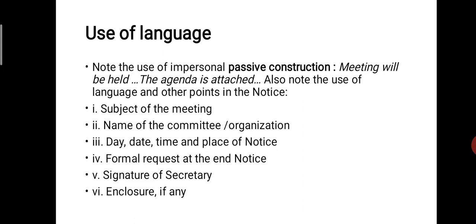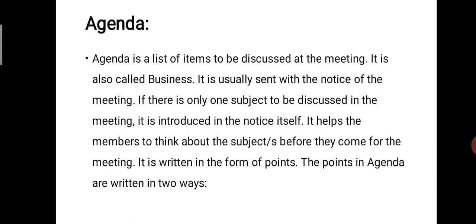Next part is about the agenda. An agenda is a list of items to be discussed at the meeting. It is also called business. It is usually sent with the notice of the meeting. If there is not only one subject to be discussed in the meeting, it is introduced in the notice itself. It helps the members to think about the subject before they come for the meeting. It is written in the form of points. The points in an agenda are written in two ways.